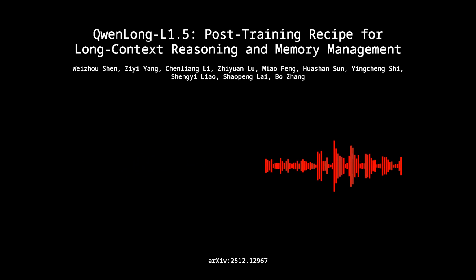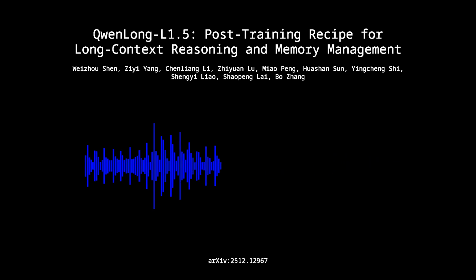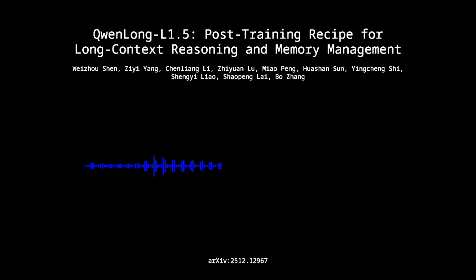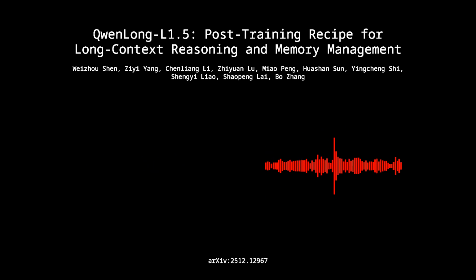And once all this data is generated, they have to verify it. 2 critical checks. The knowledge grounding check filters out any sample where the model could just use its internal parametric knowledge. It has to use the context. Strictly. And the second is a contextual robustness check. They discard any sample where you can dump in a ton of irrelevant context, and the model's accuracy doesn't drop at all. Because if noise doesn't hurt it, the task wasn't hard enough. Exactly. It wasn't stressing the model's ability to discriminate. That is a very robust pipeline.